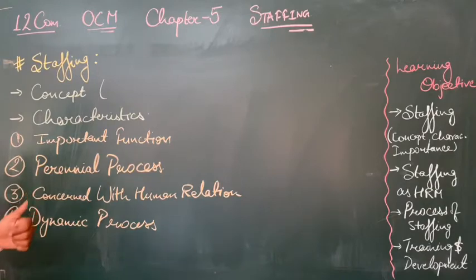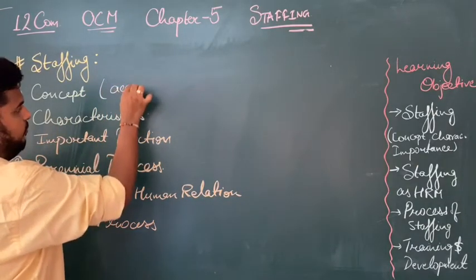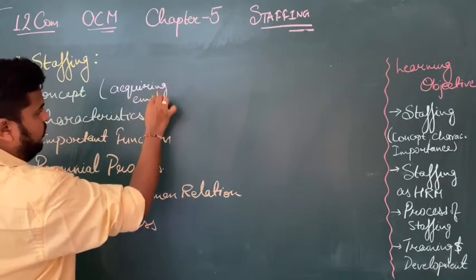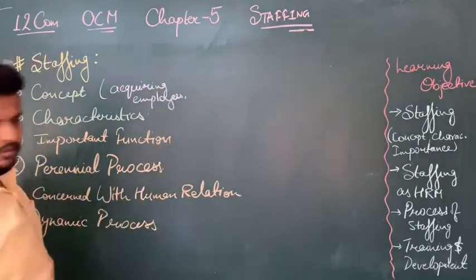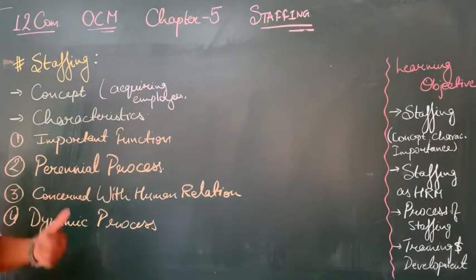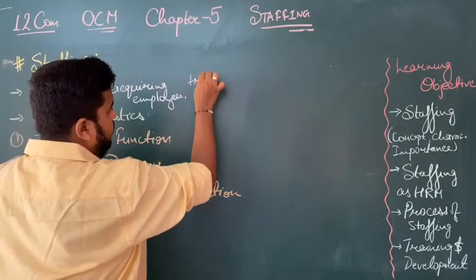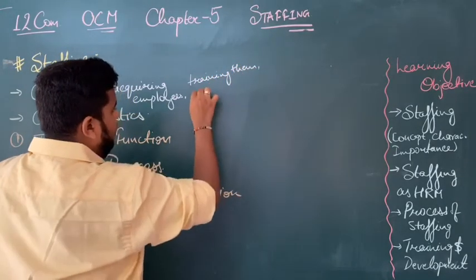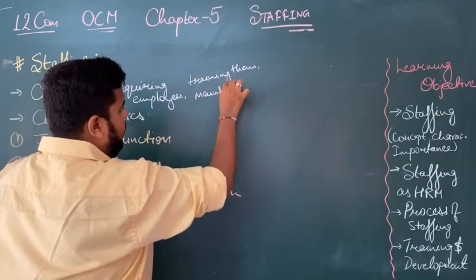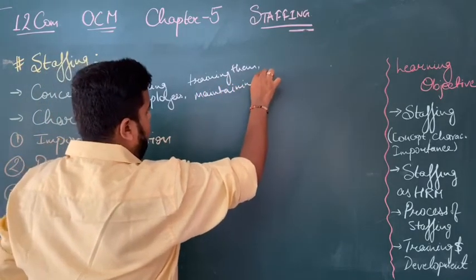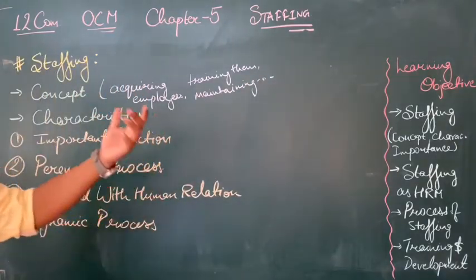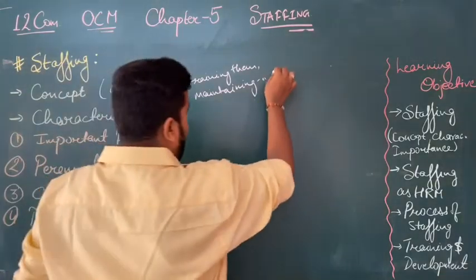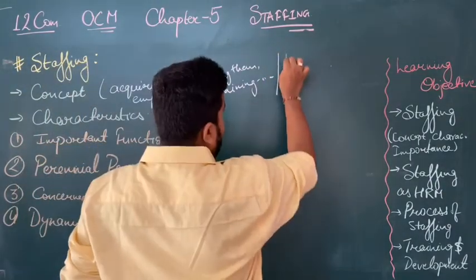So if you want to talk only some major words, we can say first thing that it is acquiring employees, okay, then training, then maintaining them. This is the basic concept of staffing. Apart from this, what does it include?